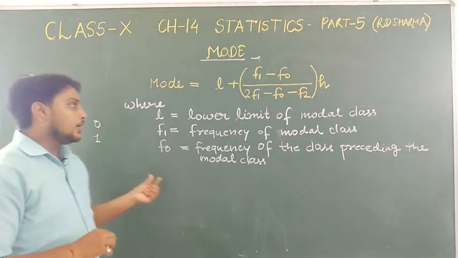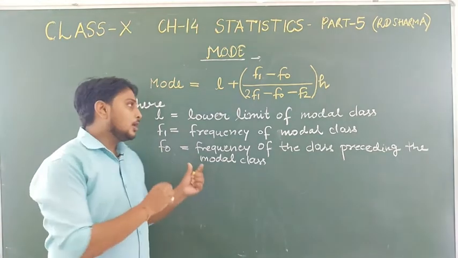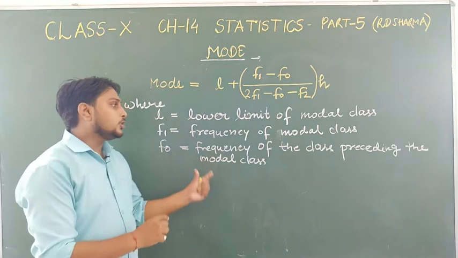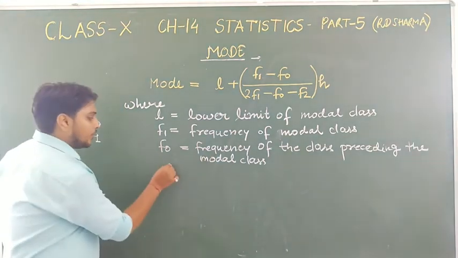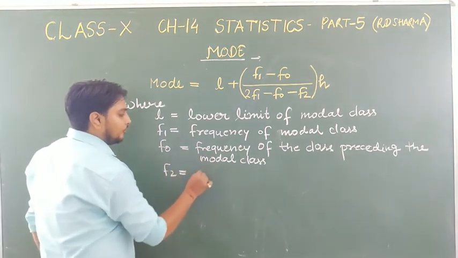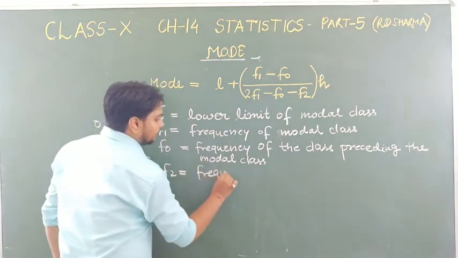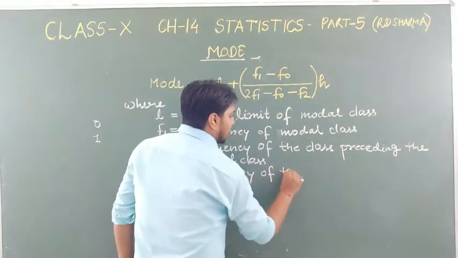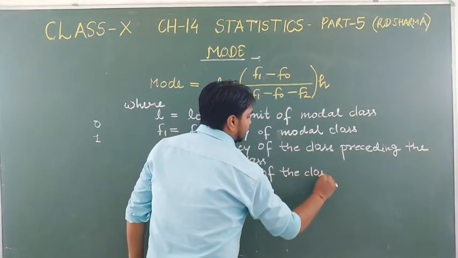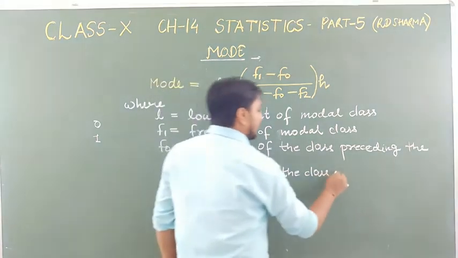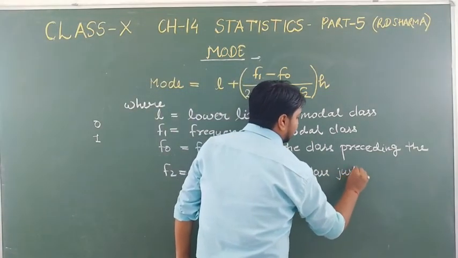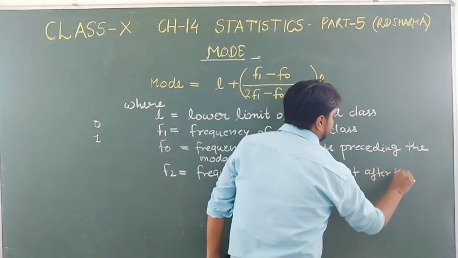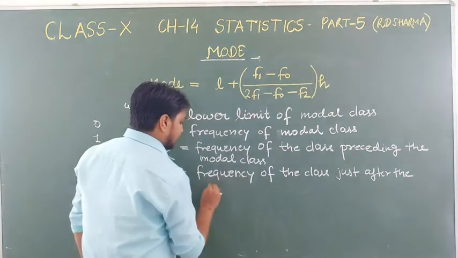Since F1 is the frequency of modal class, just before it is F0, the frequency of the class preceding the modal class. We will understand the formula easily with the help of the question. Firstly, just write down the formula. One more denotation is there, that is F2. F2 is the frequency of the class just after the modal class.